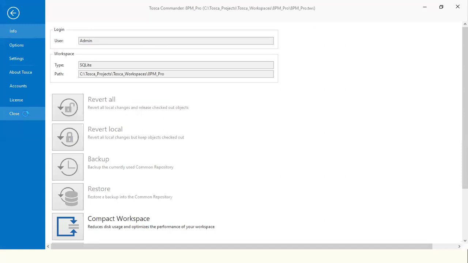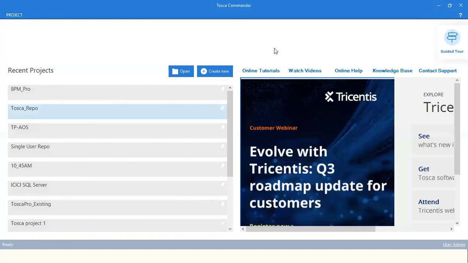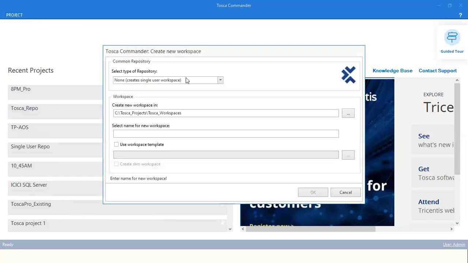Again, I'll do the click operation on create new. So here you can see the create new option. Do click operation on this create new. So see here, in this common repository level, we already done with the single user. If you click on this drop down team, now are you able to see all the database options?